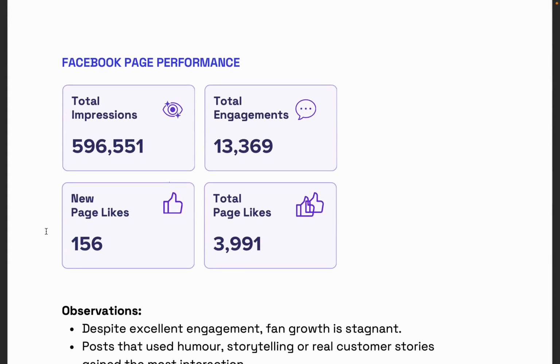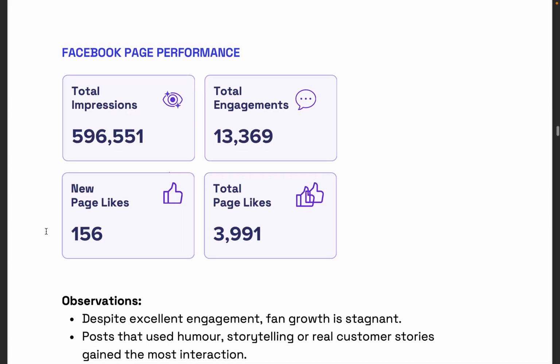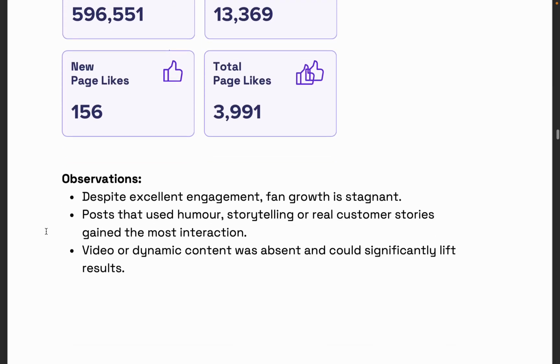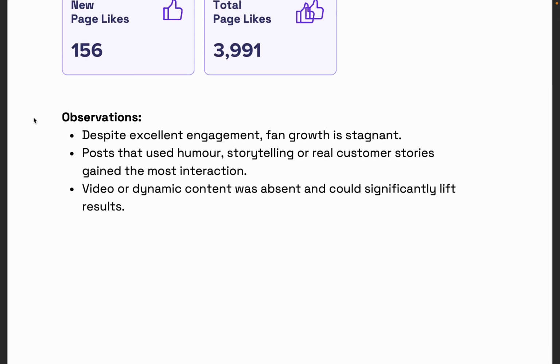Continue on, it then went into Facebook page performance. So this is organic. Again, those numbers are just straight taken from the data by reading. There's no intelligence behind that necessarily, but then the observations themselves were interesting.